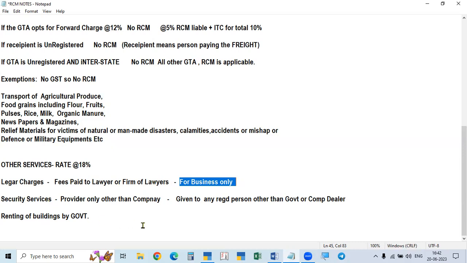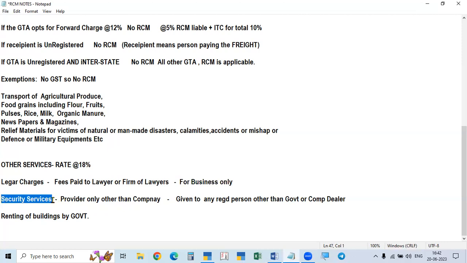And the next one is security services. See here, many companies, banks, and all these, give contracts to security organizations. They employ security people for the company, and take the contract amount from the company or bank, and they pay salaries to their staff. These are called security services. Suppose you keep a security guard as an employee, it is called salary. It is not a security service. If you do the contract with a security service organization, then it is called a paid security service.